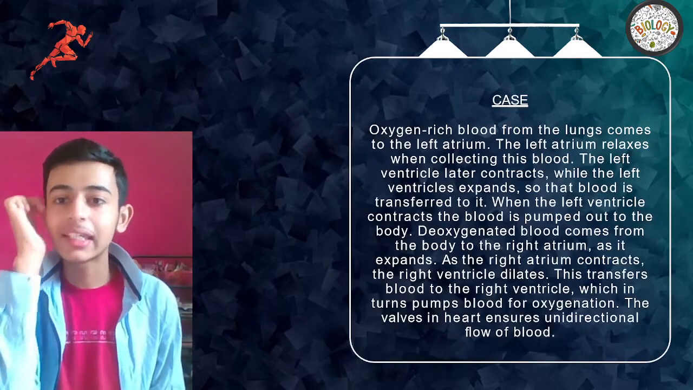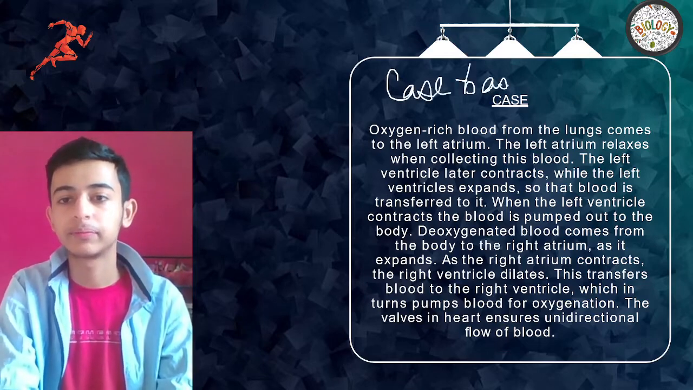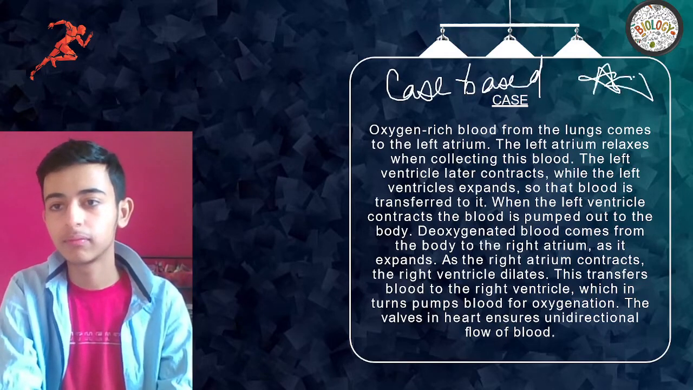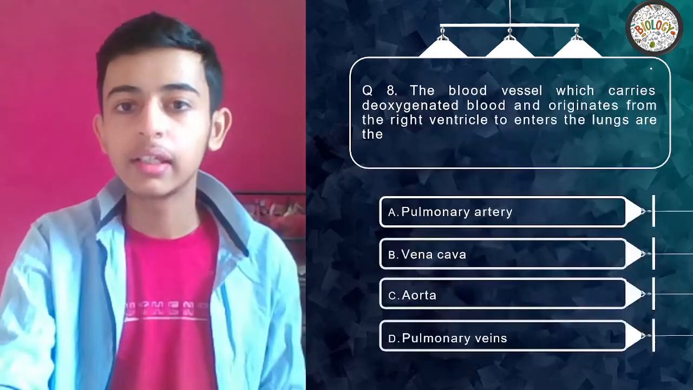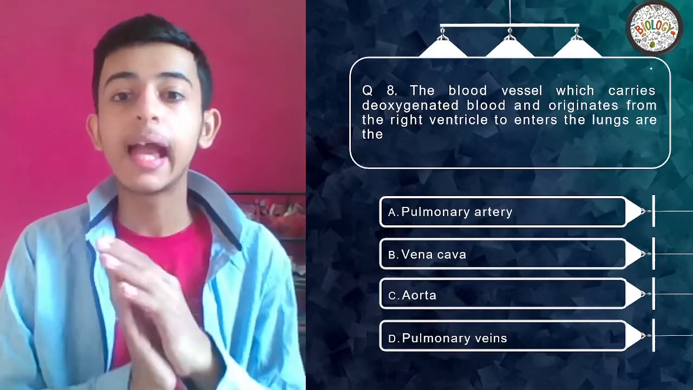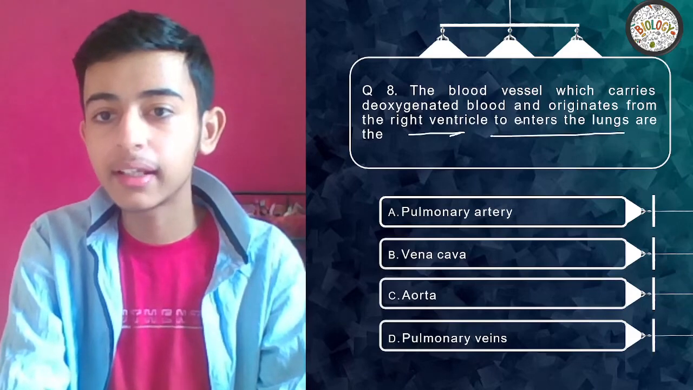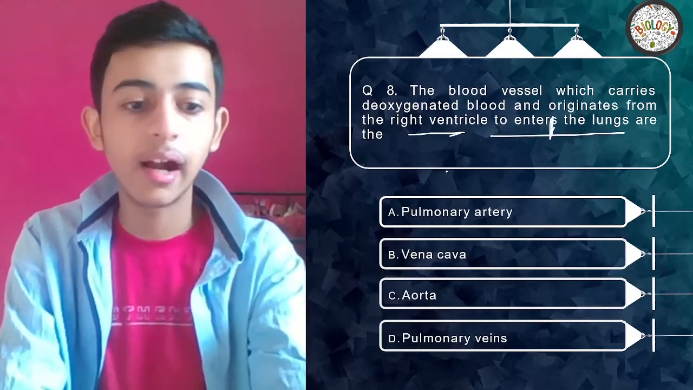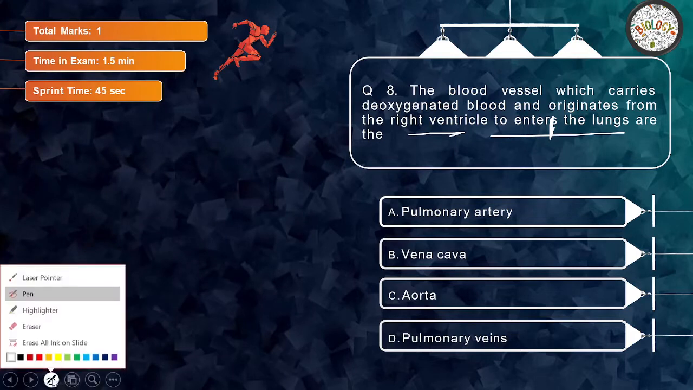Okay, we have a case study based question now. Case based, super important. So please pay attention now. First question says the blood vessel which carries deoxygenated blood and originates from the right ventricle to enter the lungs are the. Now pay attention over here, everybody. What the question is trying to say.